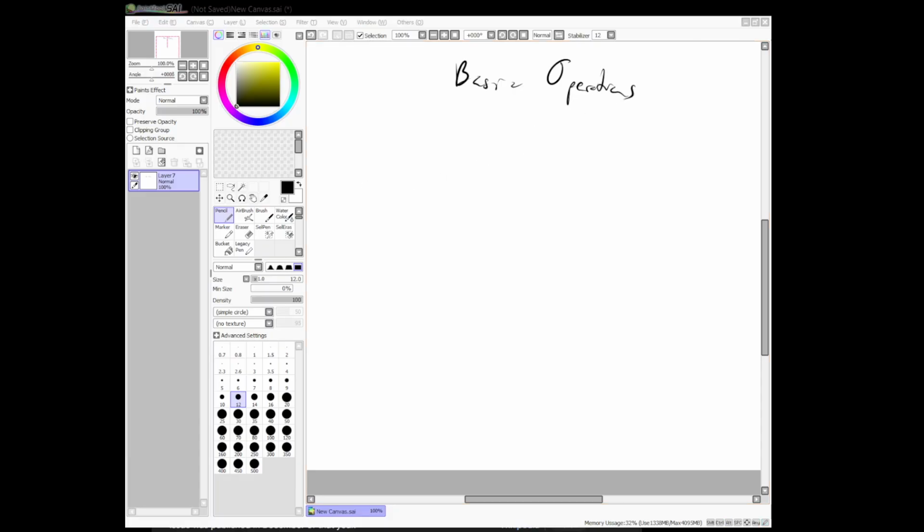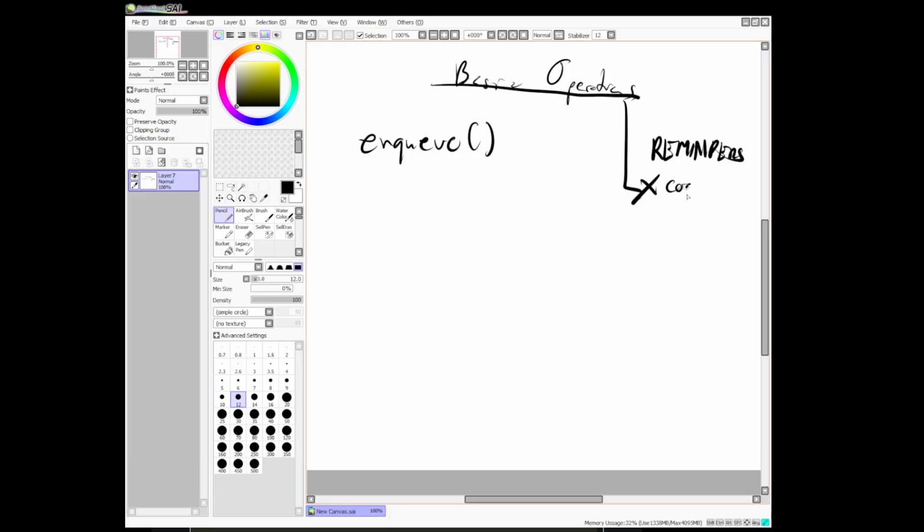Okay. So for basic operations, we have a few things to remember, especially for our topic Q. The first one here is enqueue. Just as a reminder, the basic operators are not code snippets.